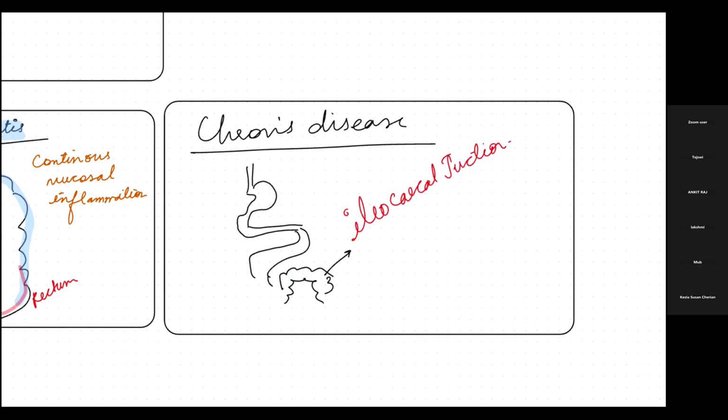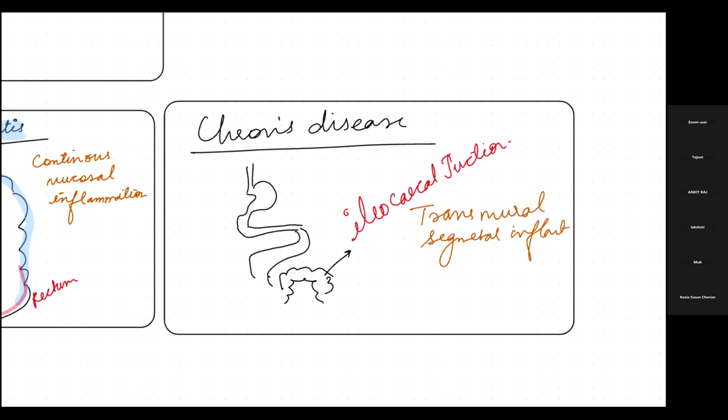Another important point: I hope it's clear that it can happen anywhere in the GIT. Now, there will be transmural segmental inflammation. What does that mean? Let's see.